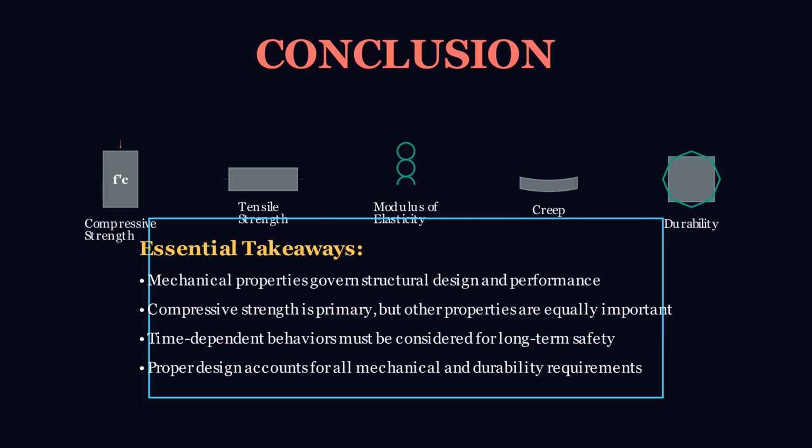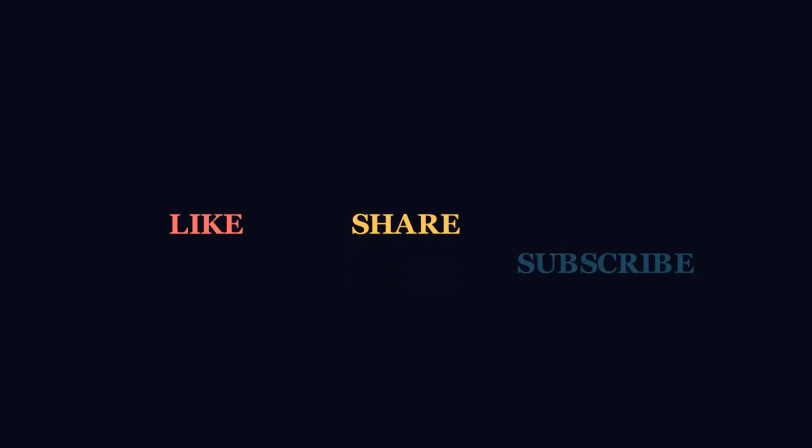The mechanical properties of concrete are fundamental to structural engineering. Compressive strength remains the primary design parameter, but tensile strength, modulus of elasticity, stress-strain behavior, creep, shrinkage, and durability all play critical roles in determining structural performance. Time-dependent behaviors like creep and shrinkage must be carefully considered for long-term safety. Understanding these properties enables engineers to design safe, efficient, and durable concrete structures that serve society for decades.